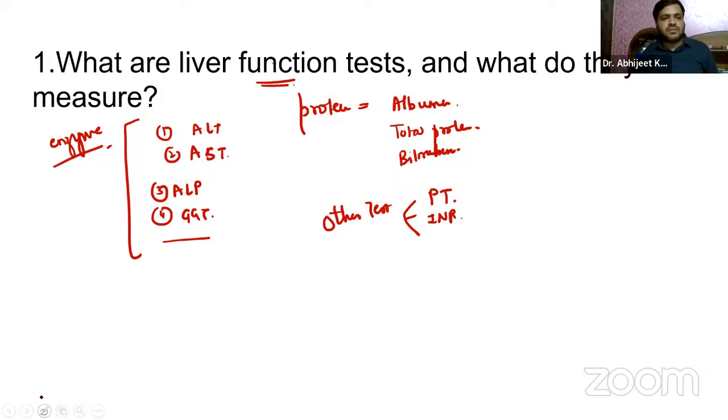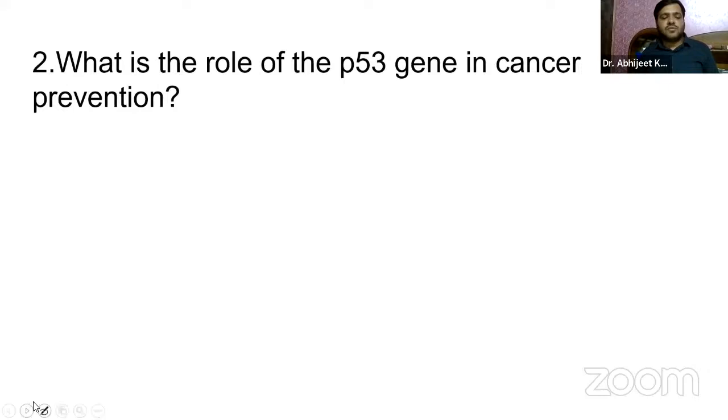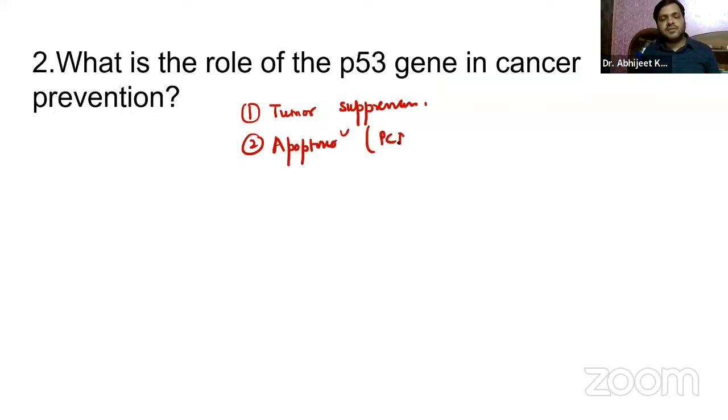Okay. Yes. Next question, what is the role of P53 gene? Guys, you already know it is a tumor suppression gene, right? The second one, it is apoptosis or the programmed cell death, right? Then we have senescence, that is aging, right? And regulation of metabolism, okay?